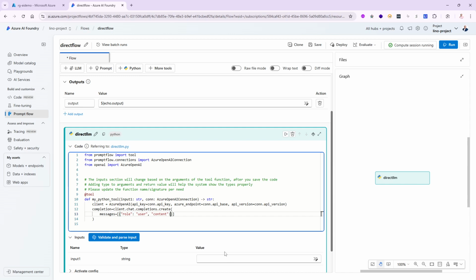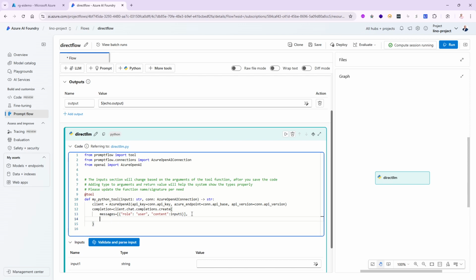And I don't want to actually hard code it. Where would I like to get the content for the question itself? It's from this guy, input one. So it's a variable. So I'm going to come in here and we'll say input one. All right, I'm in pretty good shape. Let me put a comma in here.